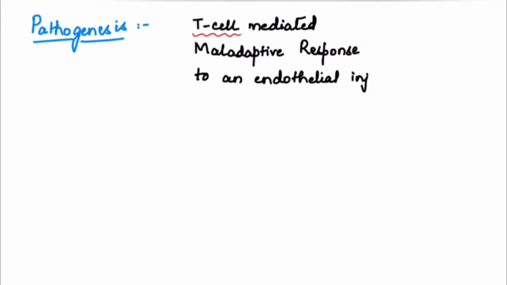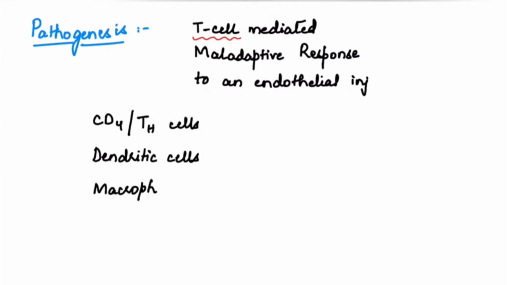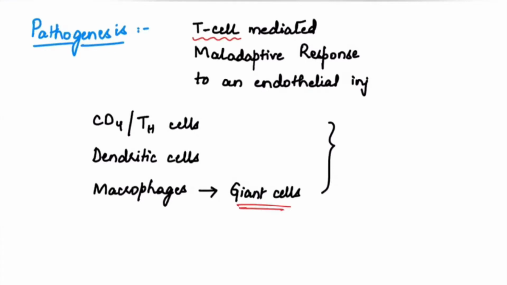Cells which are commonly involved in the pathogenesis of giant cell arthritis are the T helper cells, the dendritic cells and the macrophages, which can differentiate to form the giant cells. So these are the three cell types which are commonly involved in the pathogenesis of giant cell arthritis. Now, because of the presence of giant cells in the biopsy, it has got the name giant cell arthritis.